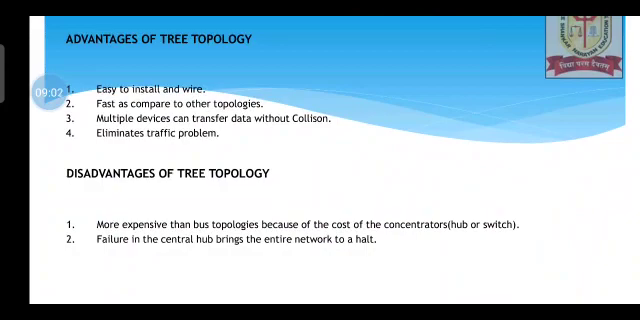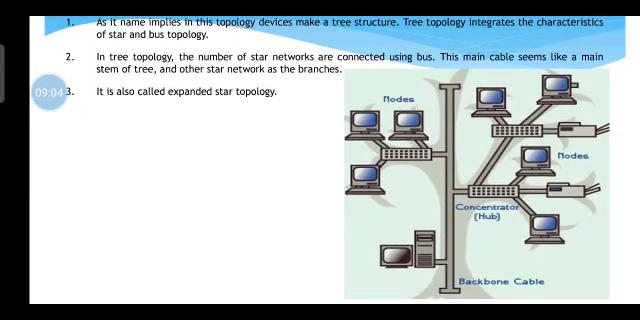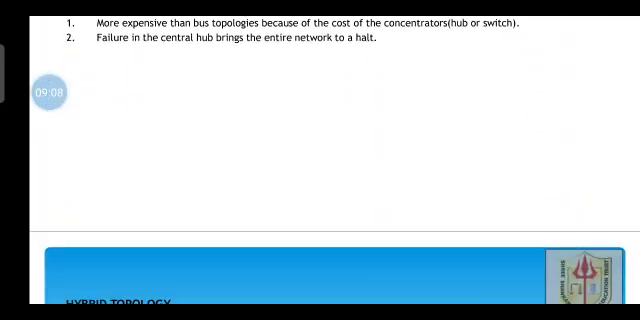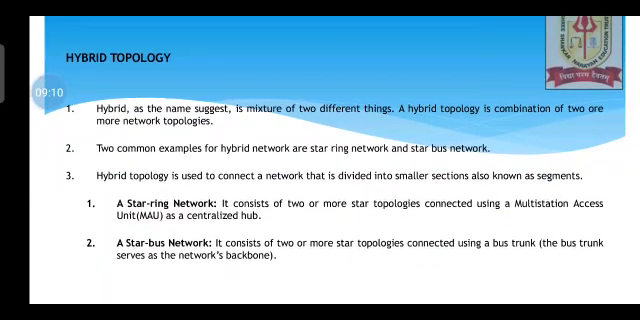Some of the disadvantages of tree topology are that it is more expensive than bus topology, and failure in the central hub brings the entire network to a halt. In case the backbone cable is down, the whole network is down. So this is again a disadvantage.